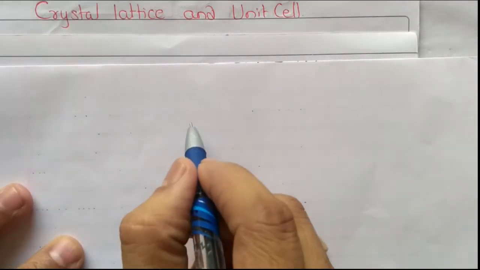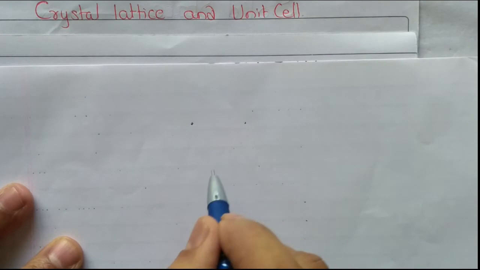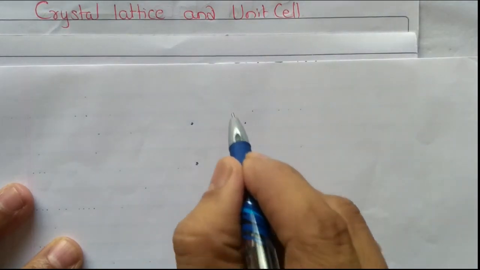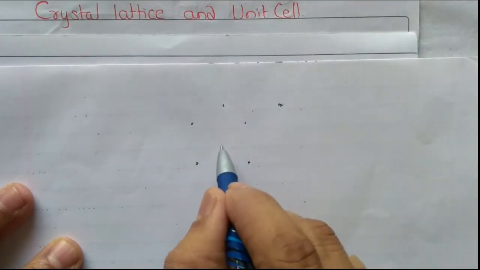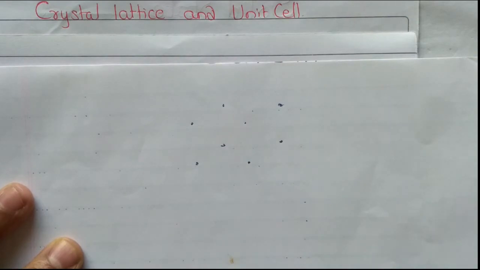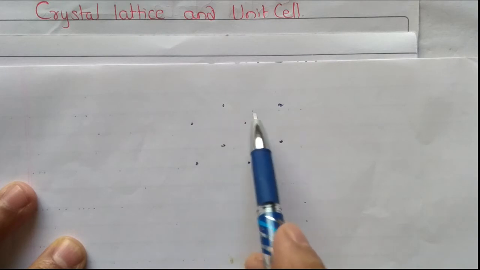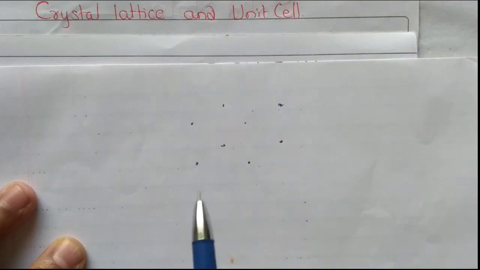So what do you mean by this? Suppose I draw the points like this. What can you get? You are not getting any image here. To get an idea of the crystal lattice, just by showing the points, you can't get the structure.